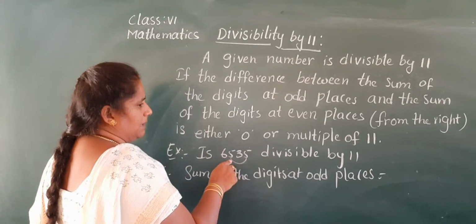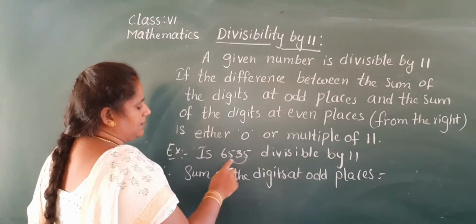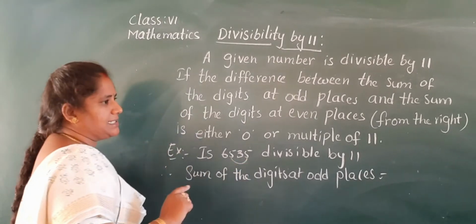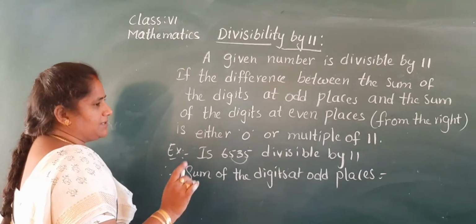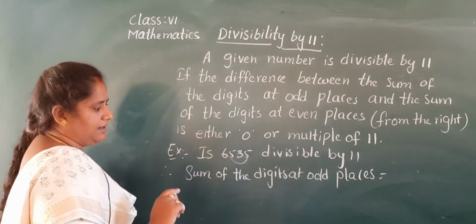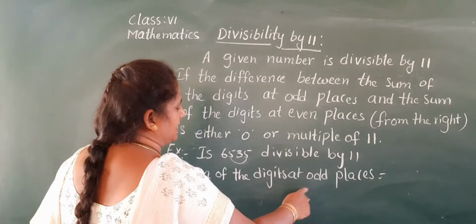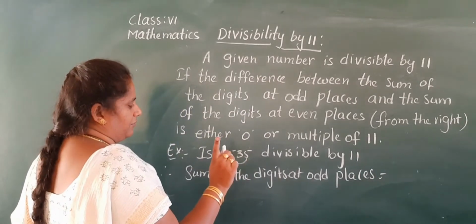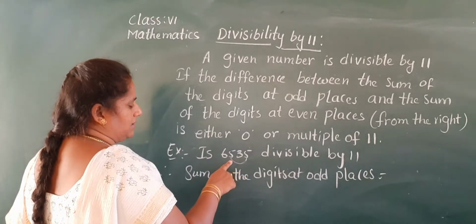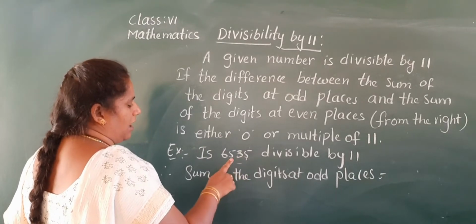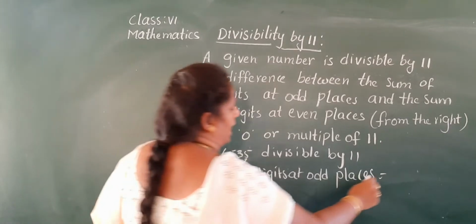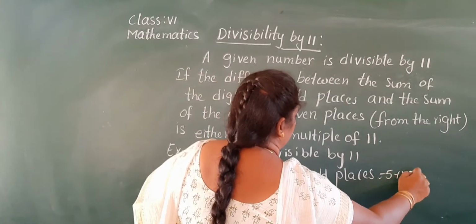So 1 and 3 place digits, that means first place and third place, are the odd places. So the sum of the digits at odd places: you have to add these 2. 5 plus 5 equal to 10.